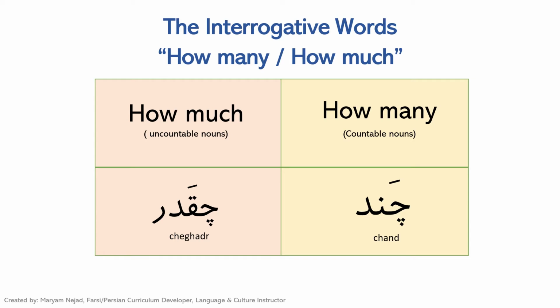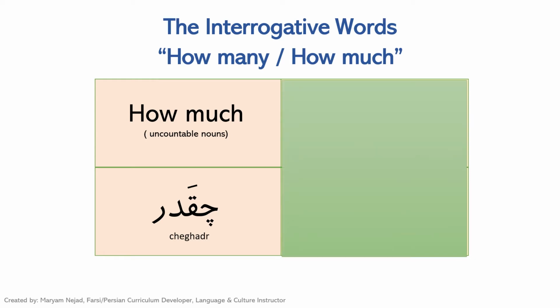And now we will be looking at the interrogative چقدر. And چقدر basically is constructed from two words. The first one is چه, which means what. And the second one is قدر. And قدر means amount. So basically like what amount, it means how much.